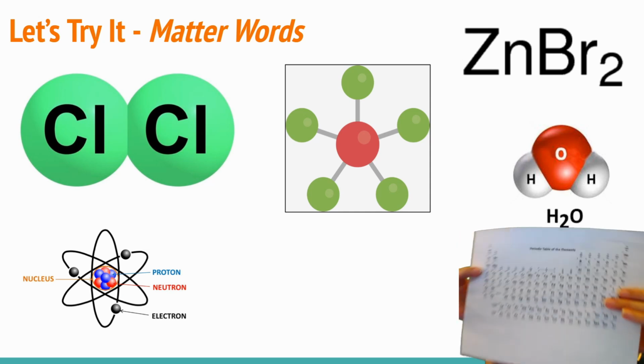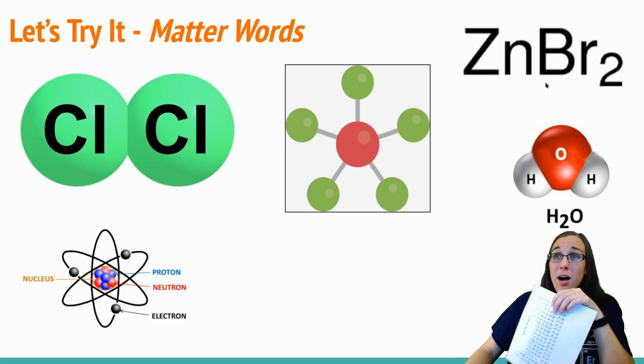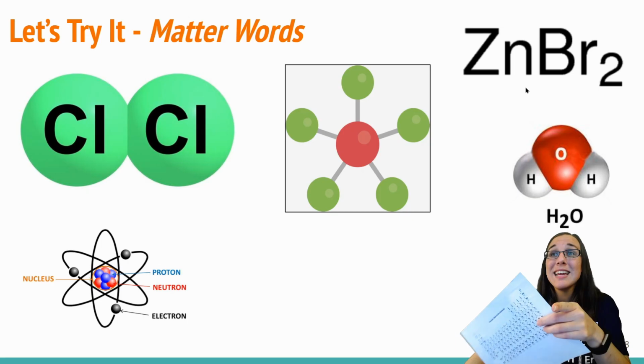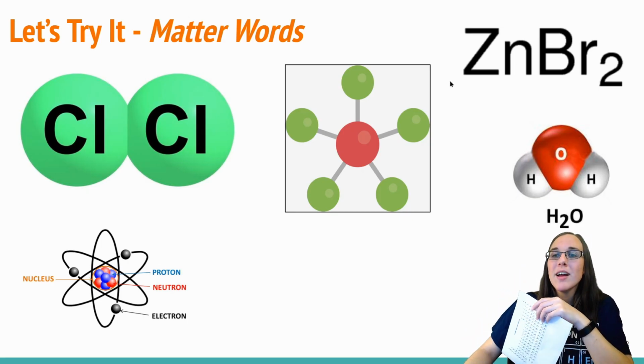When we stick those together in a bond, that's what it means when we put them right next to each other like that, that they're bonded. So when they have a bond between them and there are 2 different atoms, we would call that a molecule, more specifically a compound, because they're different. Now what if I got rid of the Zn and all I had was Br2?